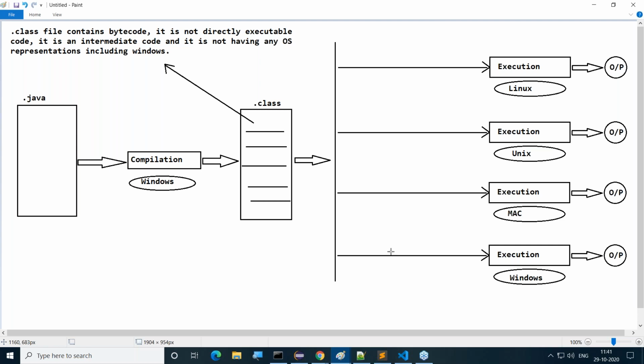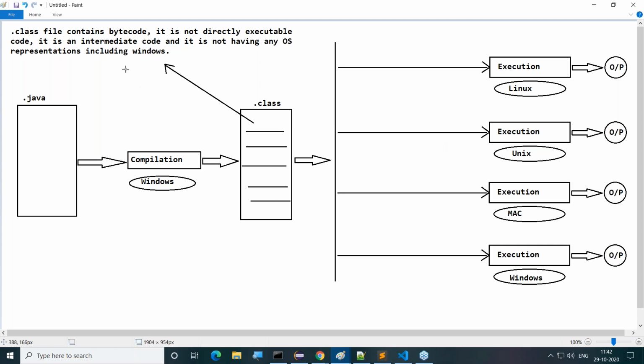If we compile a program on Windows operating system, we get neutral bytecode, not directly executable code. If you want to run that neutral bytecode on any particular operating system, it must convert its representations to the respective operating system representations. So to run this bytecode on Linux, it must have Linux representations. On Unix, it must be in Unix representations. On Mac, it must be in Mac representations. On Windows, it must have Windows representations. Like this, we have the representations clear.